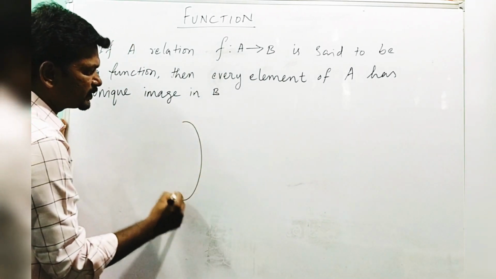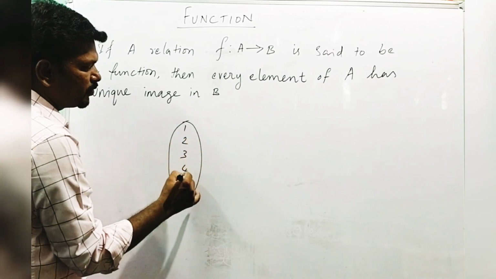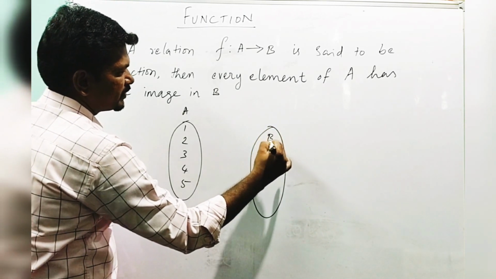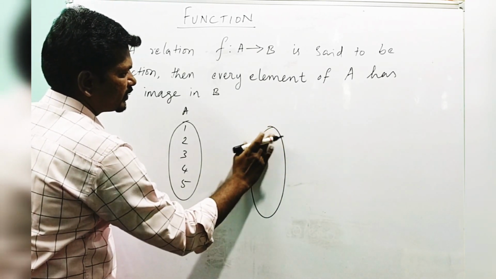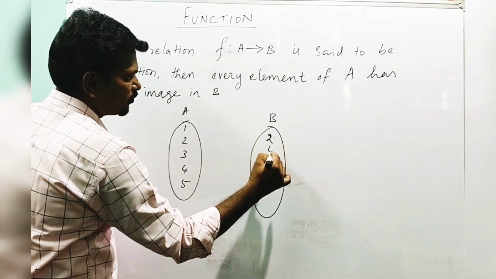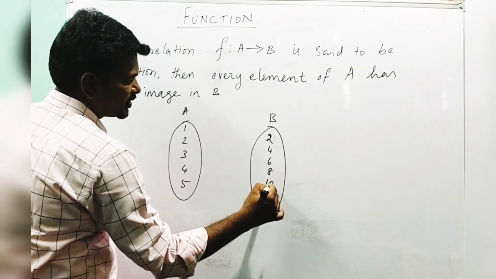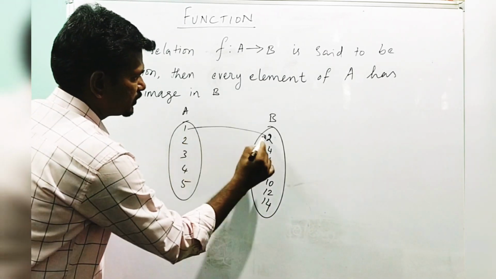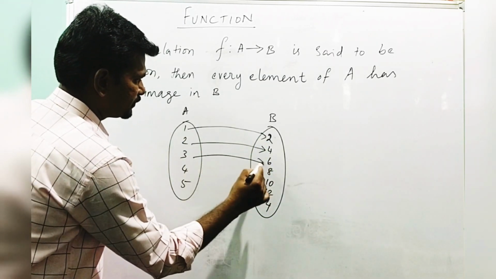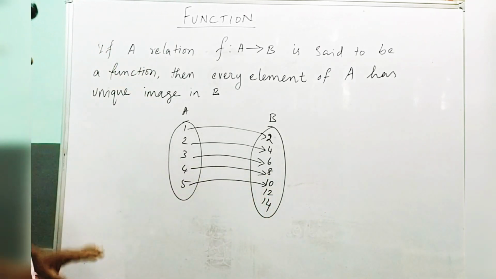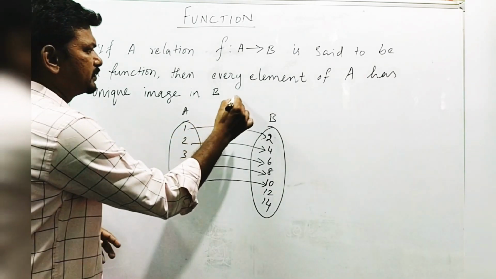See here, 1 2 3 4 5, this is set A, and this is set B: 2 4 6 8 10 12 14 and so on. So here this is a relation.